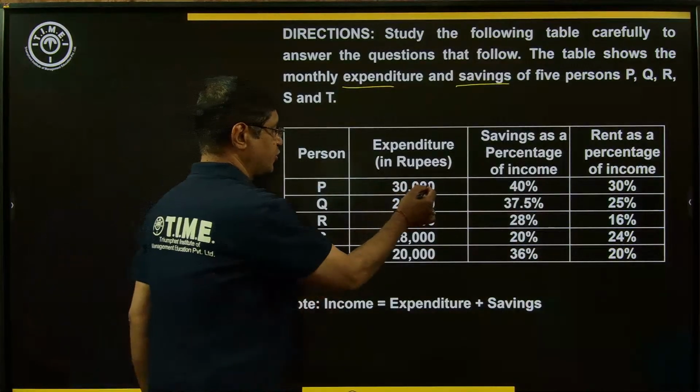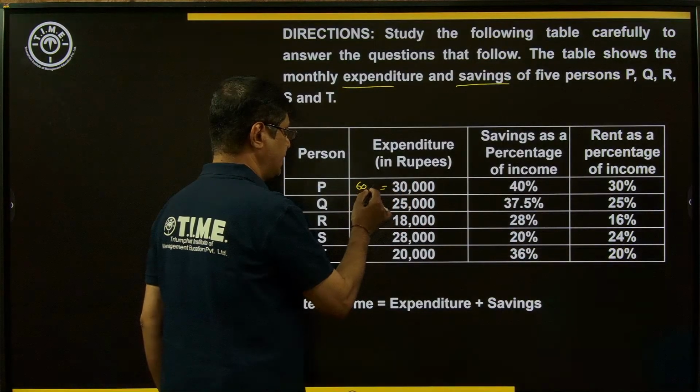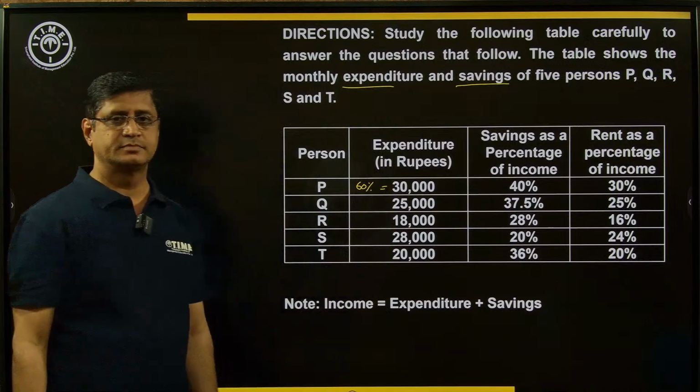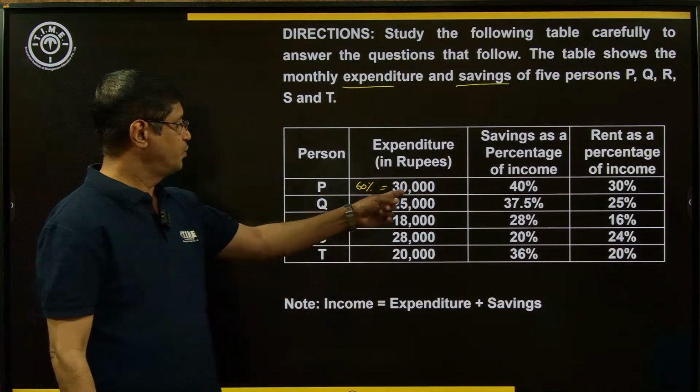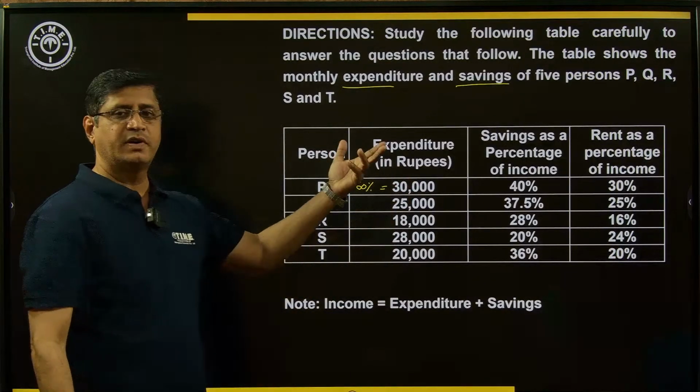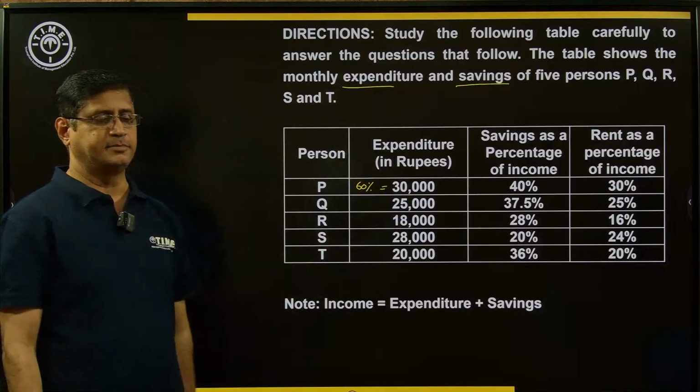That 60% is equal to how much here? 30,000. So 60 percent is equal to 30,000. Find out the 100%. That is the total income.